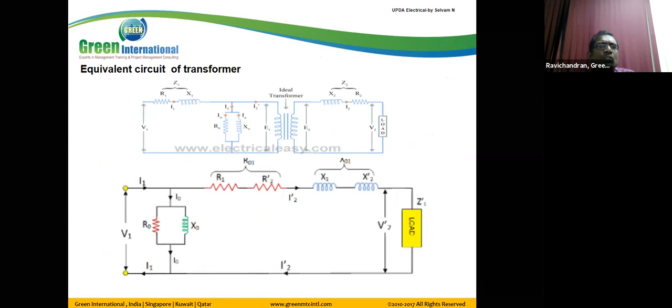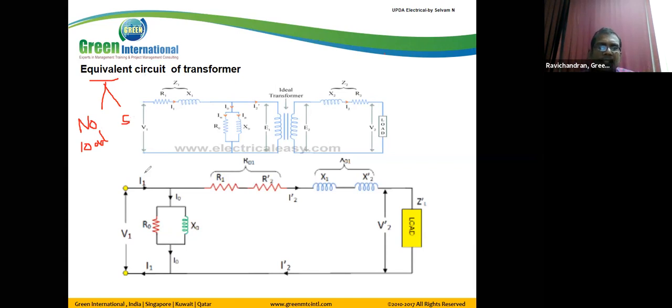Now our objective is to find the equivalent circuit. To find the equivalent circuit, we need to conduct two tests. One is the no load test, another one is the short circuit test. From the no load test and short circuit test, we find the equivalent circuit parameters.